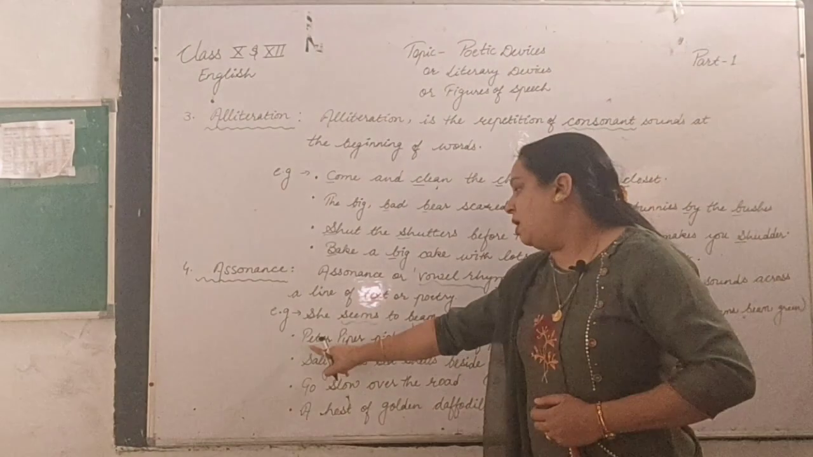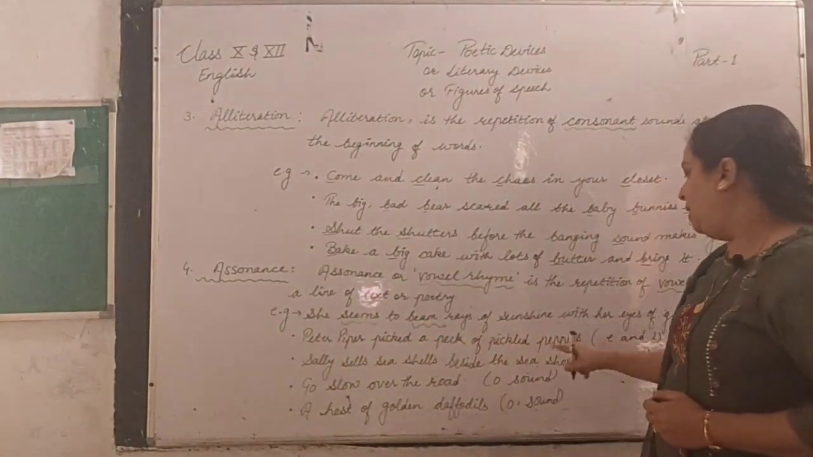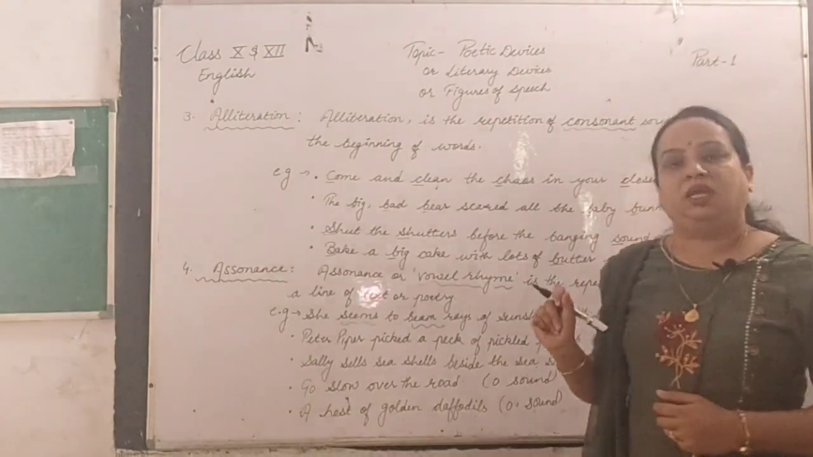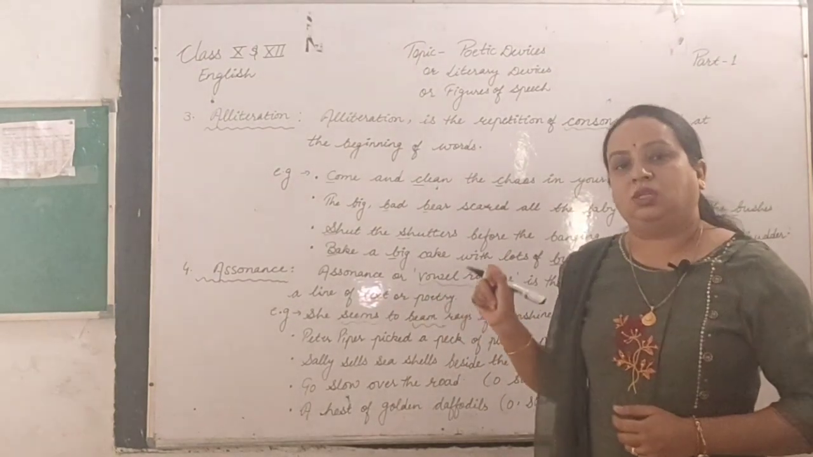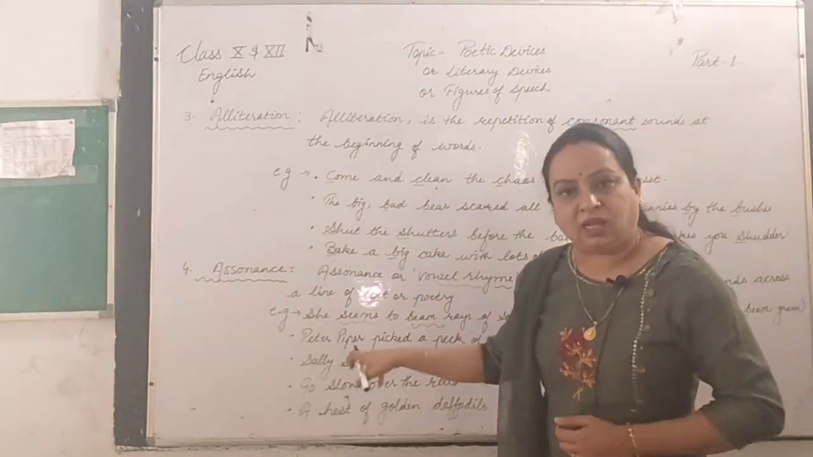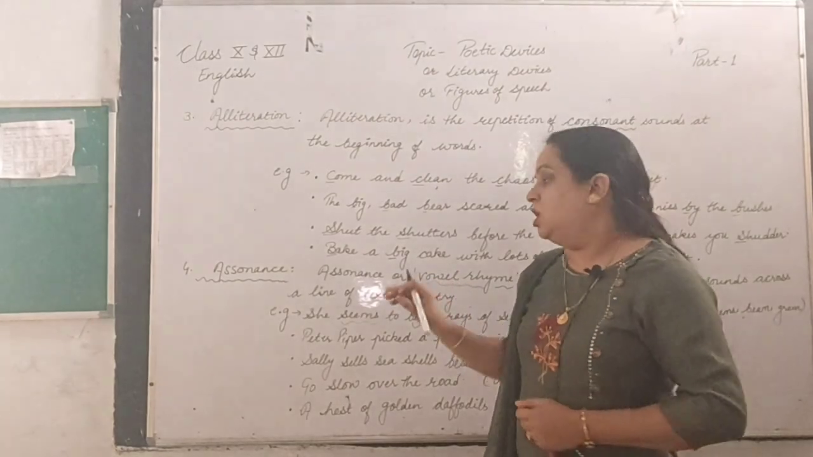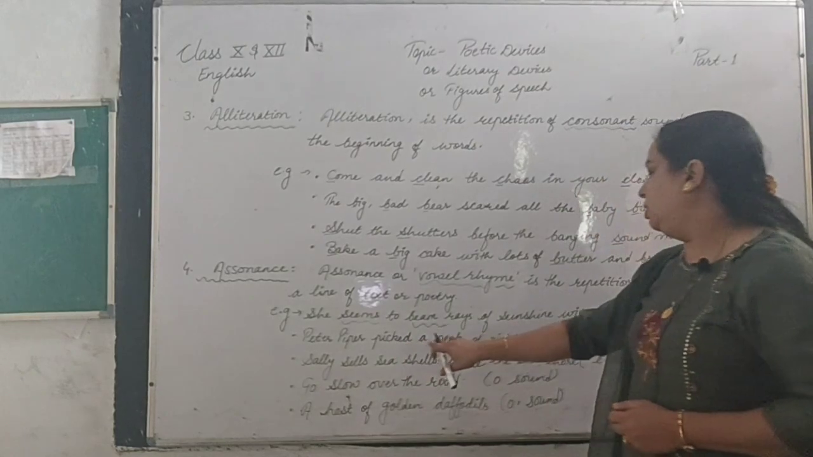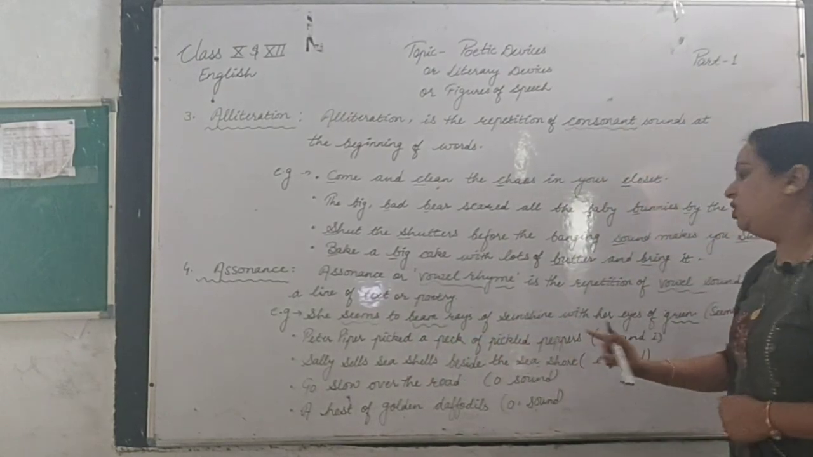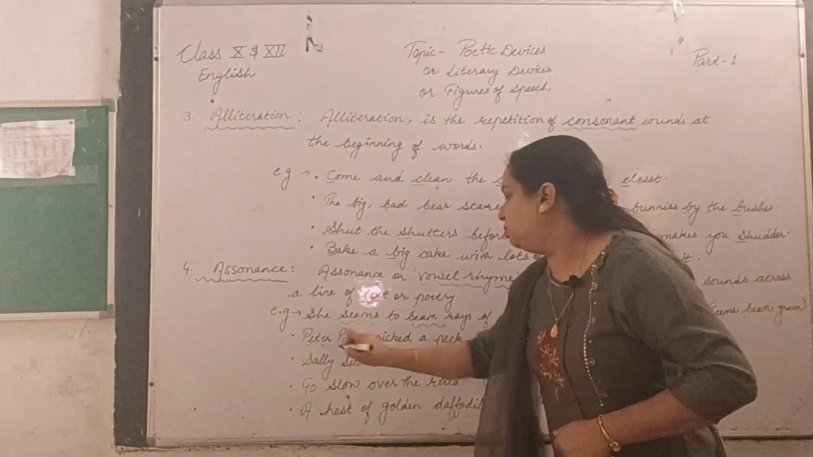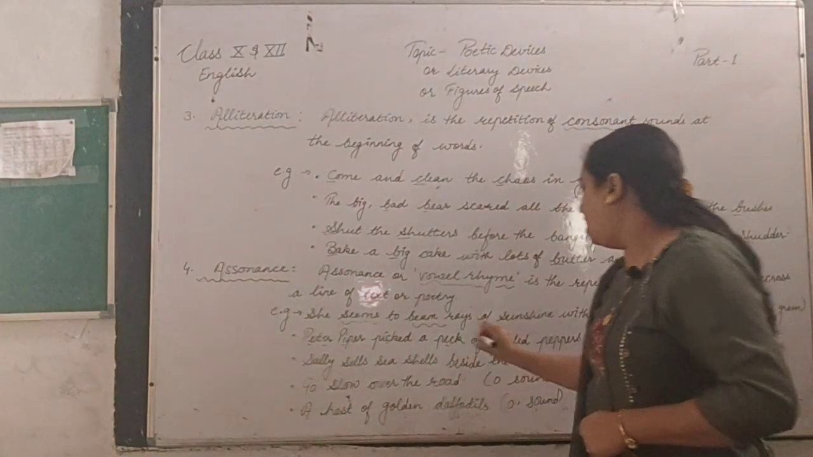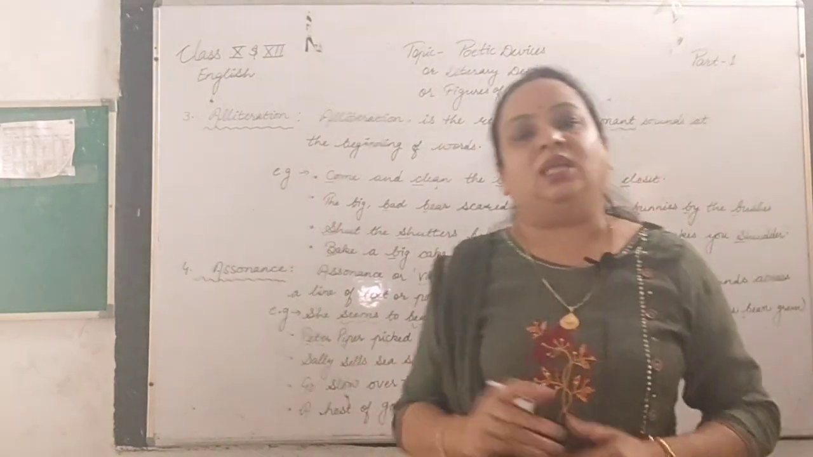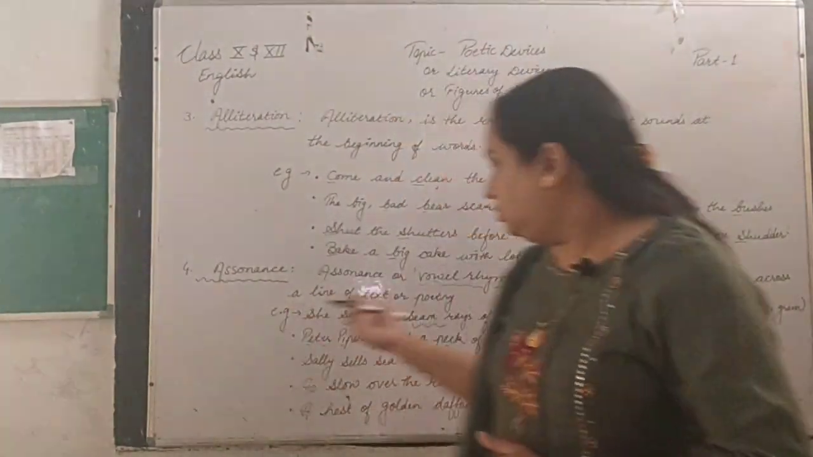The second one is: Peter Piper picked a peck of pickled peppers. Here once again you may say the P sound is being repeated. P is a consonant, so you may say this is an example of alliteration too. But in picked, Piper, peck, pickled, peppers, what you notice is that the E sound and the I sound are being repeated again and again. So that is once again an example of assonance.